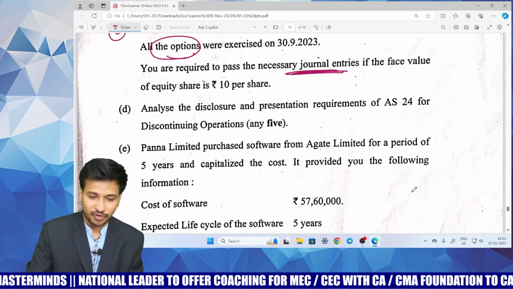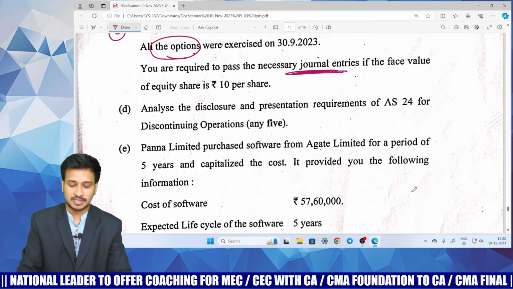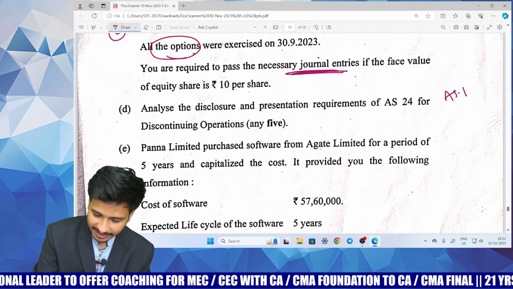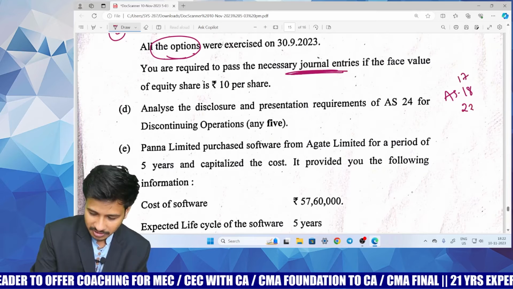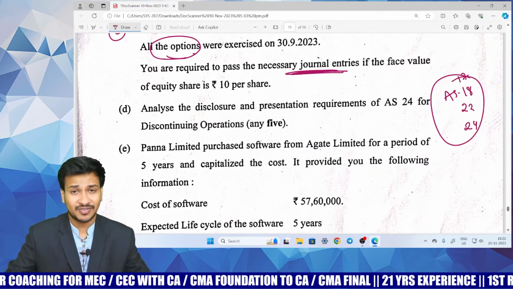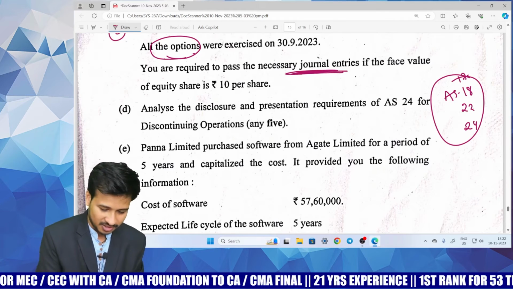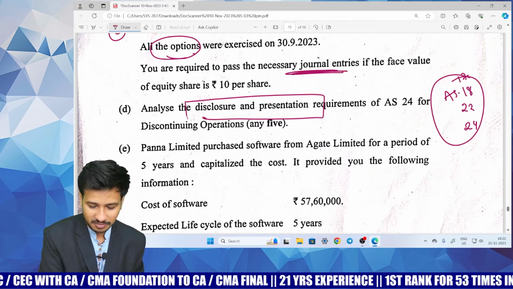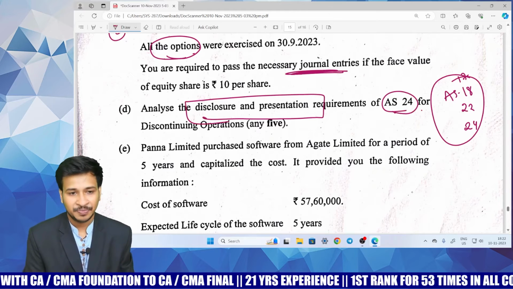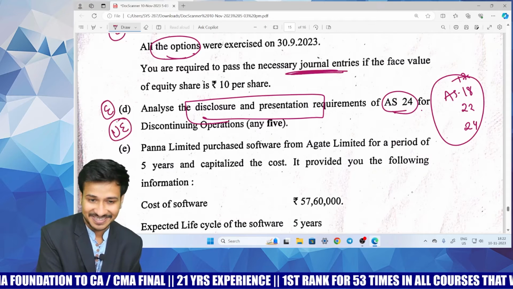Question number 4, question number D. My dear children, we being teachers always claim that from accounting standards 18, 17, 22 and 24, he might ask one theoretical question. Even I will be personally telling the same to the students in the classroom, and accordingly he is asking about the disclosure and presentation requirements with respect to accounting standard number 24. This is again an unexpected question, but it's an easy question.